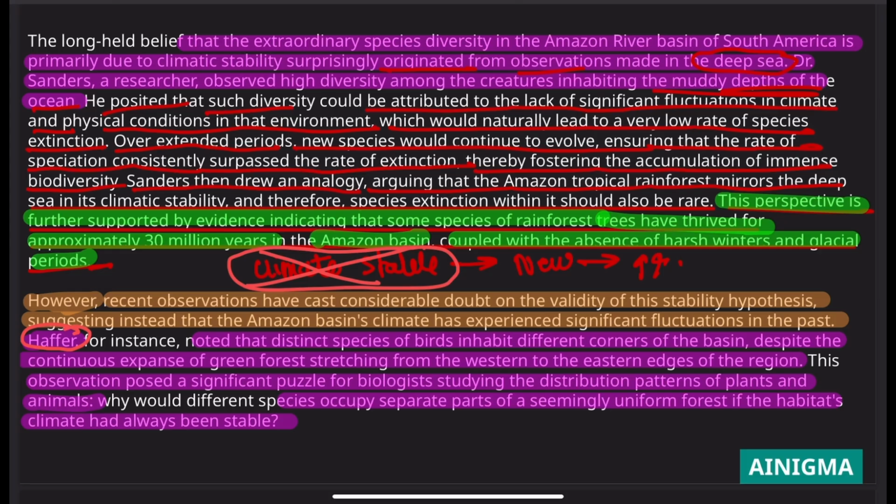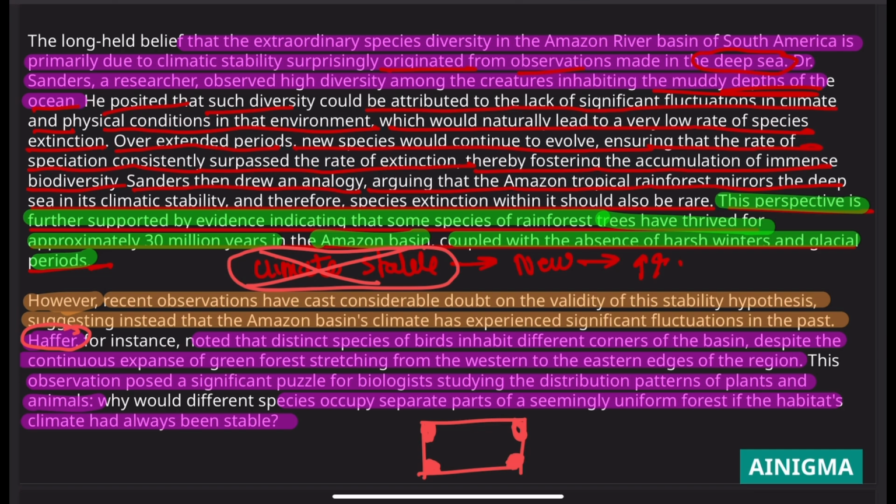He noted that there were distinct species of birds inhabiting different parts of the basin. So let's say if this is the basin, there were different species of birds inhabiting this part and this part and this part and this part. That posed a problem for the scientists who were studying the distribution patterns of plants and animals.